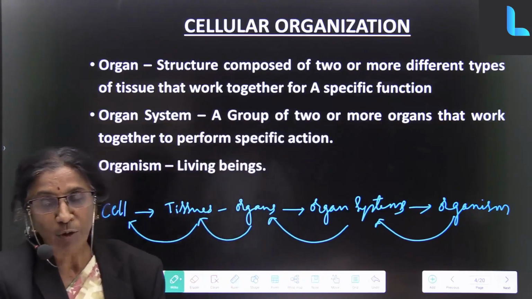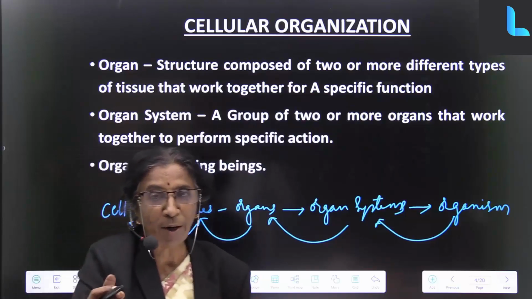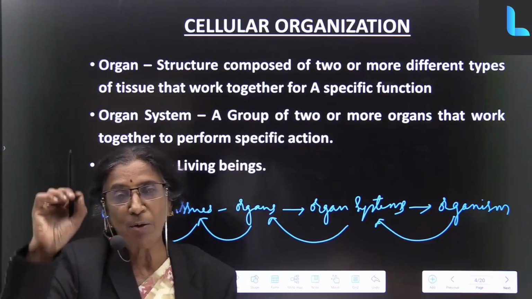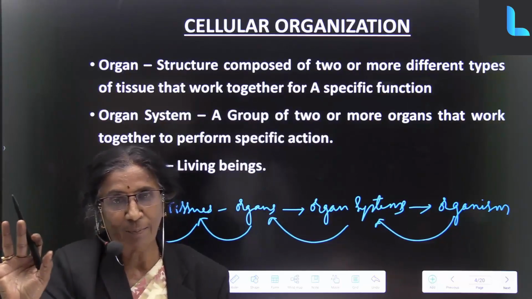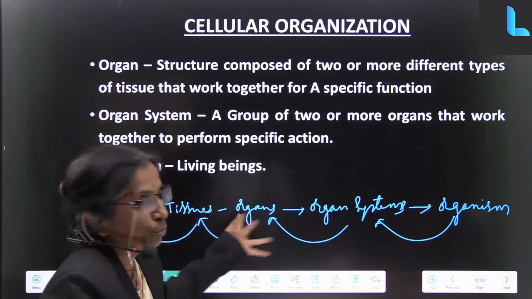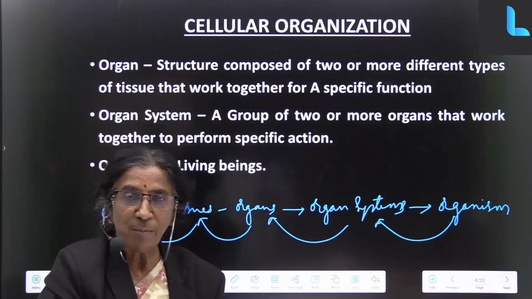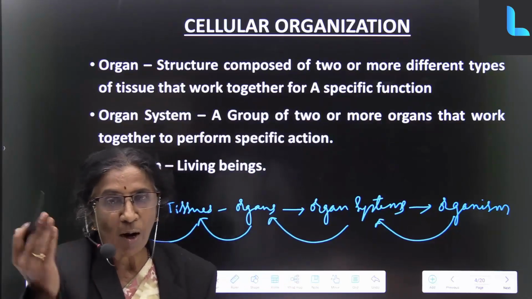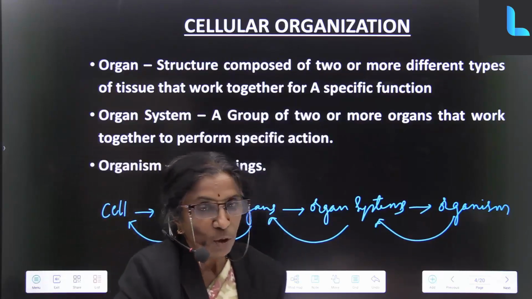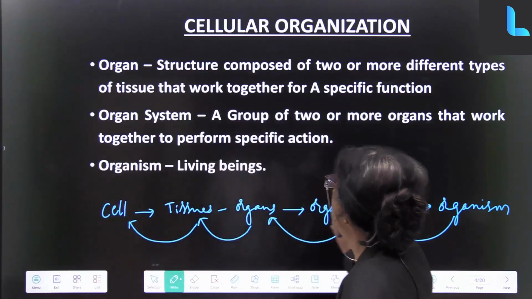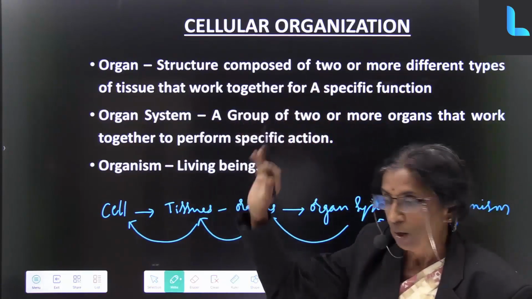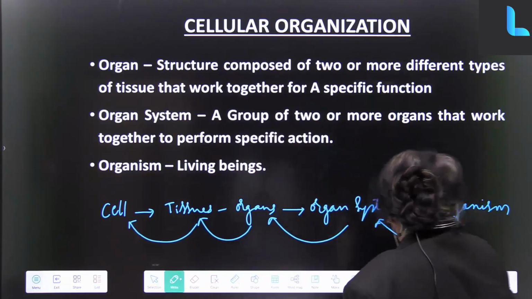see, in any unicellular organisms, we may not have so many complications. One cell is able to perform all the functions. There are certain living beings which have only certain tissues. Even there it is the same thing. But as you go higher up in complicated or in little higher animals and plants, you find all this, which is called the cellular organization. I hope you understood this. Okay, we can go to the next.